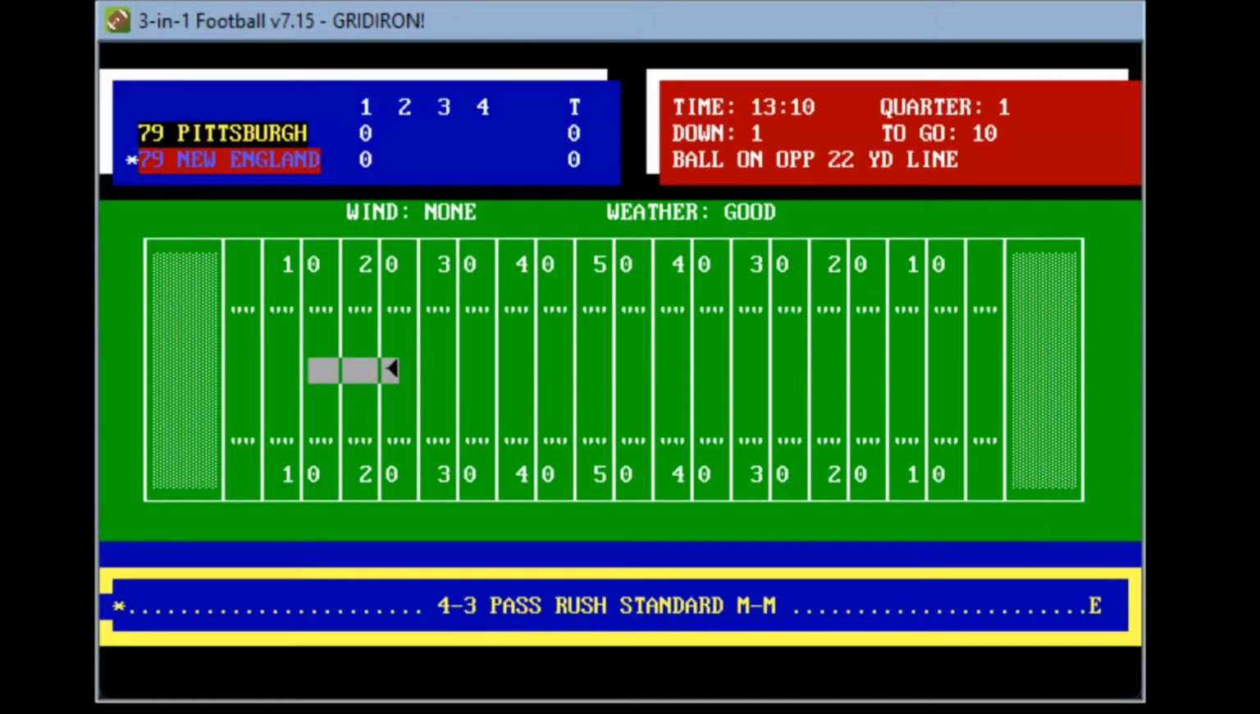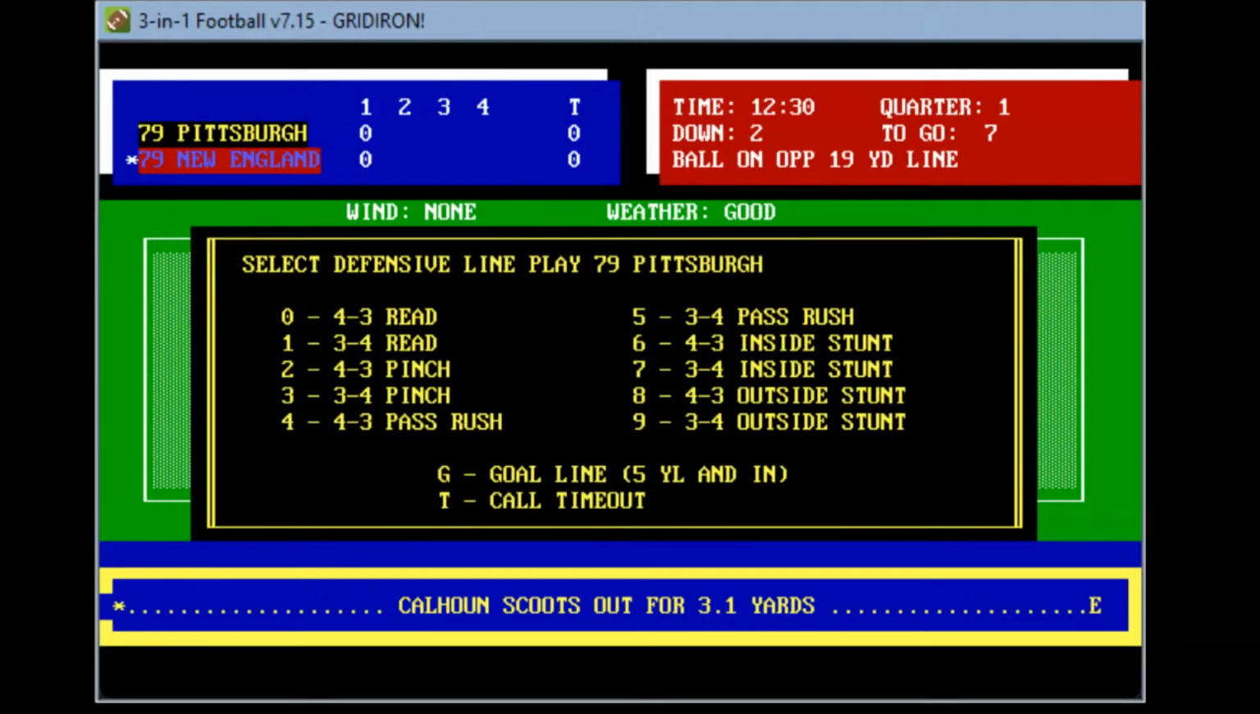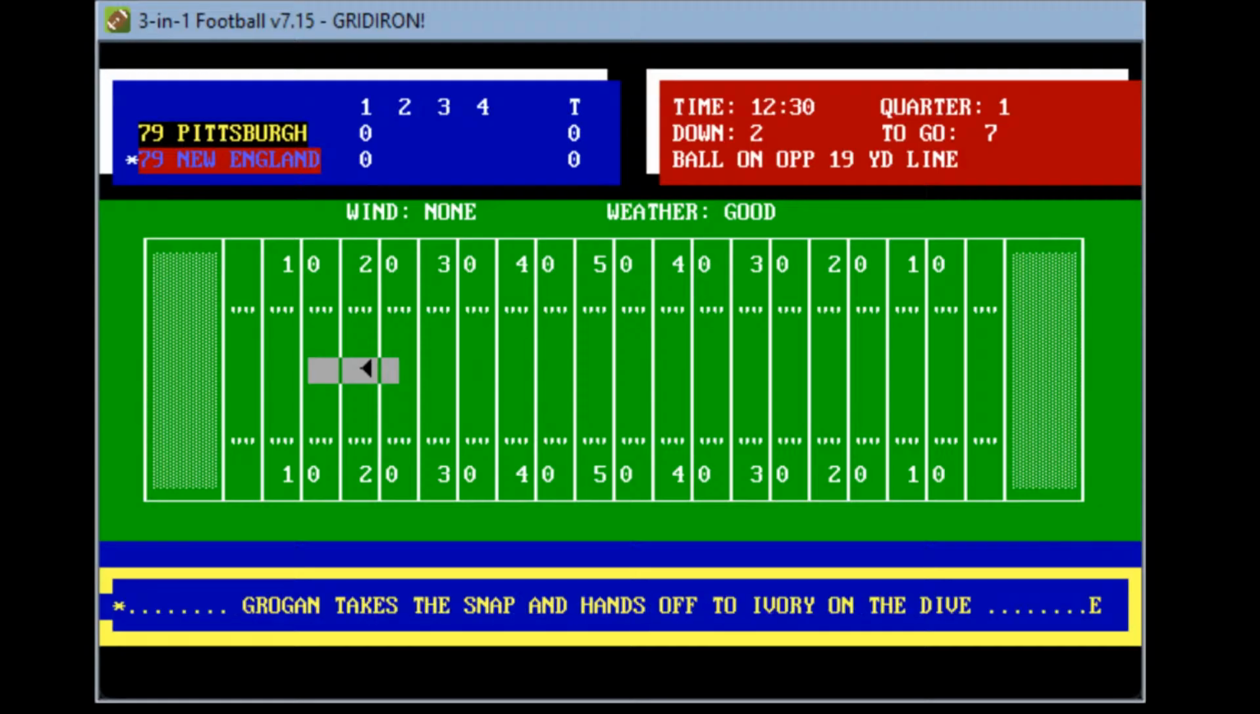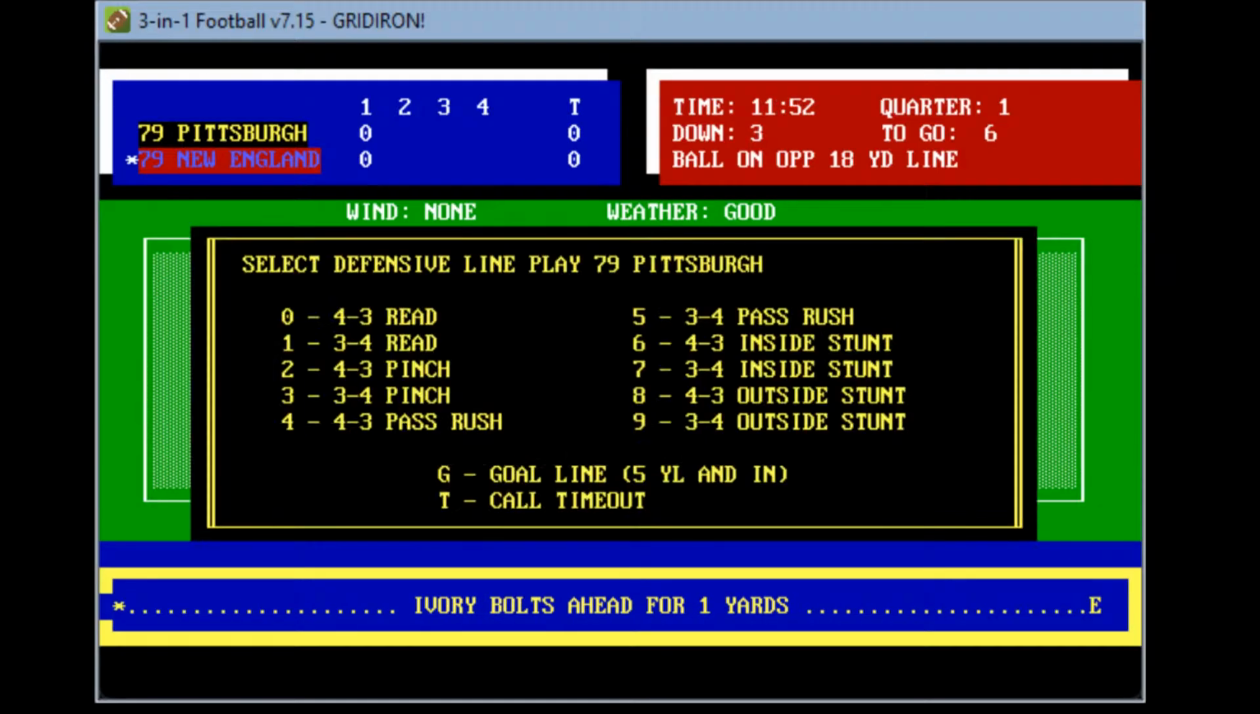Again, let's do standard man to man. Here we go. Grogan takes the handoff, hands it off. He's leveled, and again, Calhoun scoots for about 3 yards. It's 2nd and 7 as the clock runs here. We'll go ahead and run again. Another simple man to man here. So again, takes the handoff, hands it off. He's popped at the 18-yard line, Ivory for about a yard. So New England kind of being slow on the defense. 3rd down and roughly 6.